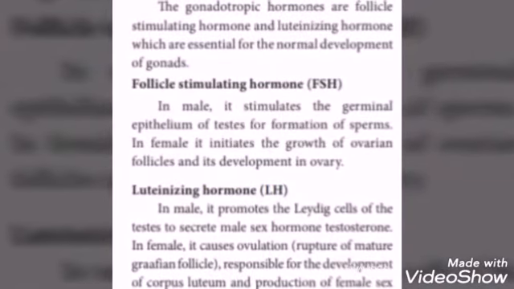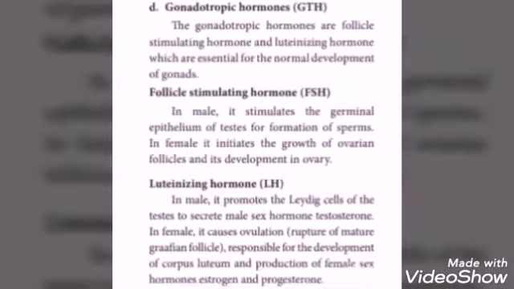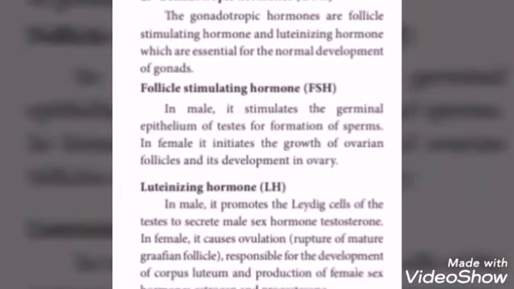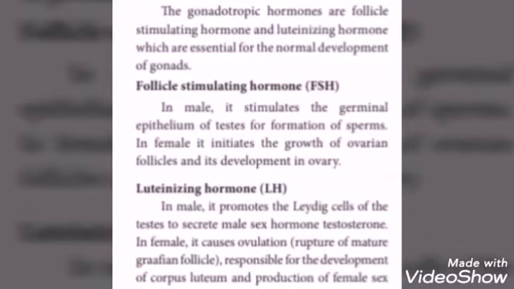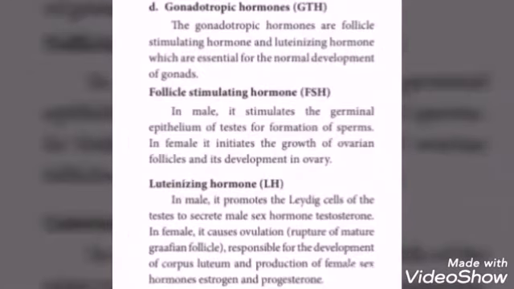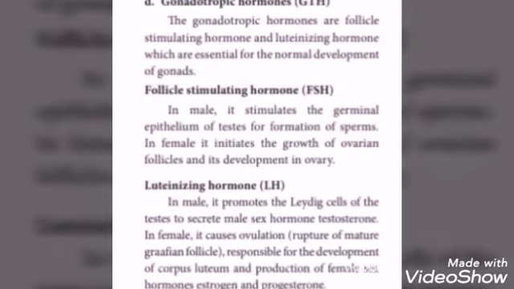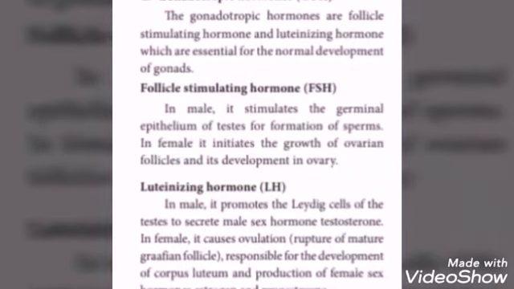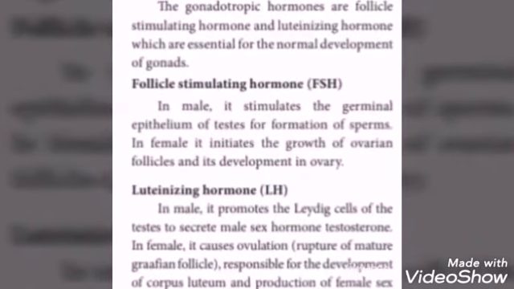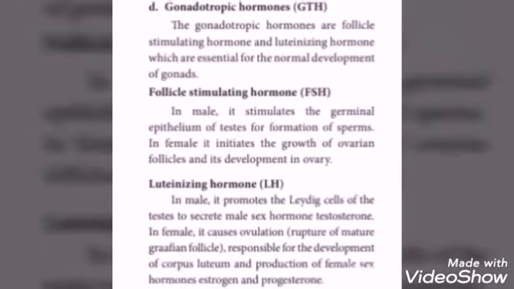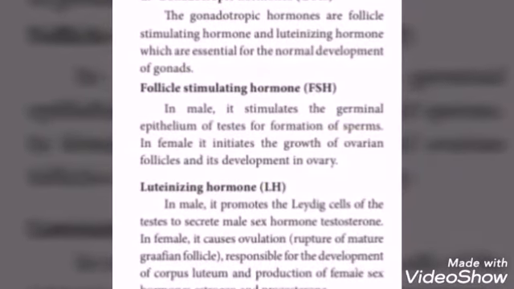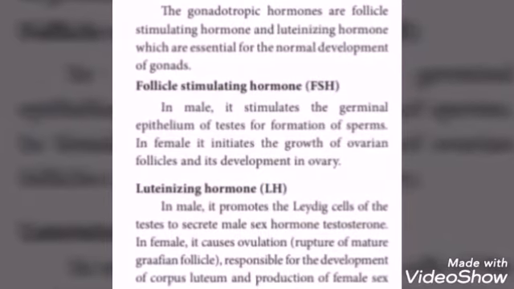In female, it causes ovulation, responsible for the development of corpus luteum and the production of female sex hormones estrogen and progesterone. See, what is ovulation? Release of an egg from the ovary is called ovulation. Then corpus luteum is a mass of cells that forms in an ovary and is responsible for the production of female sex hormones estrogen and progesterone.